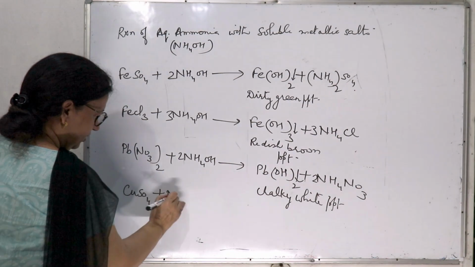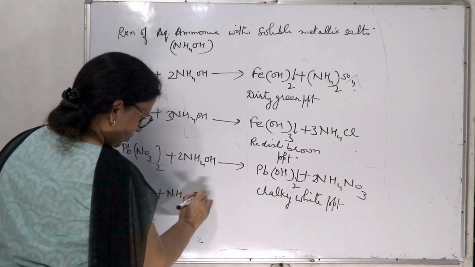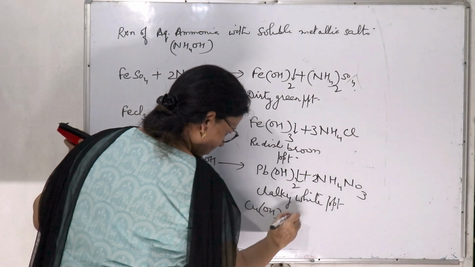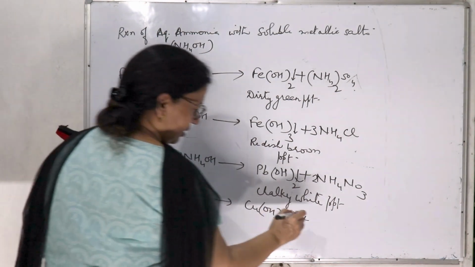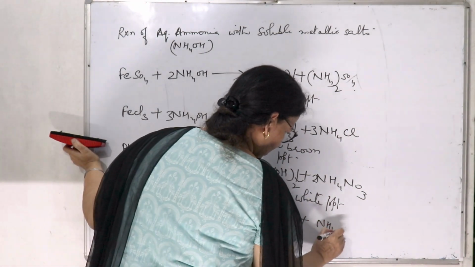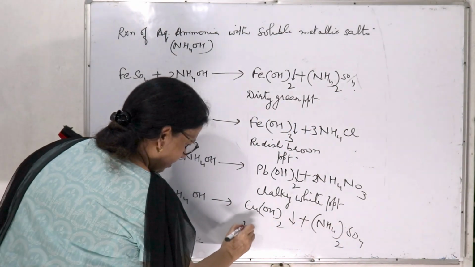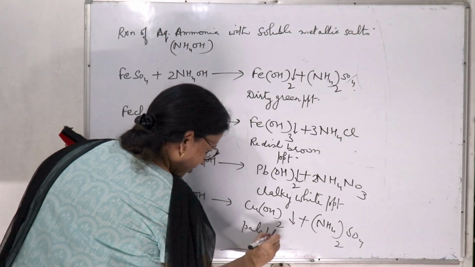CuSO4 plus NH4OH gives Cu(OH)2 plus (NH4)2SO4, and this is having pale blue PPT.